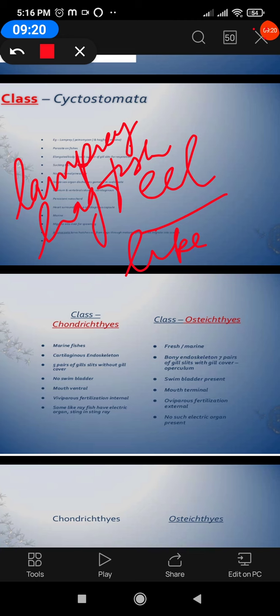Notochord is there throughout life, but girdles, the shoulder girdle and the pelvic girdle, are not there. Mouth is jawless, that is why they are called agnatha. Mouth is circular in shape and suctorial, it sucks. Few of the lampreys are parasitic, so they suck.